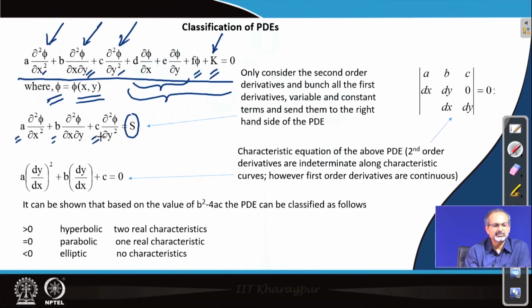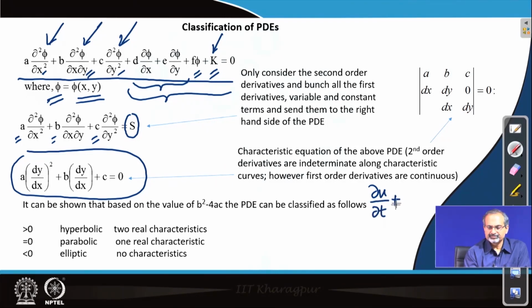These are the coefficients which will finally decide the behavior of the partial differential equation, whether it will be elliptic or parabolic or hyperbolic. Now, how is it that A, B, C are going to decide that? For this, we need a characteristic equation. You may recall that when we were looking at the linear wave equation, we wrote the equation in this form.